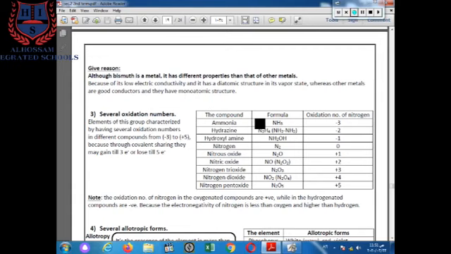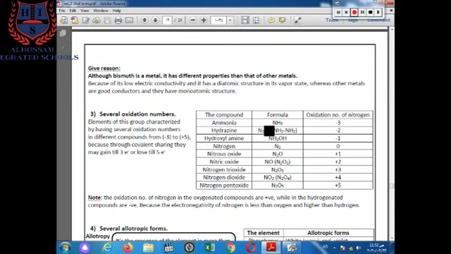Let's take how we can calculate the oxidation number. As we know, we calculate the oxidation number from the last term. Here hydrogen has positive 1 valency, and N is combined with 3 hydrogen atoms. Each hydrogen contains positive 1, so nitrogen carries negative 3. So the oxidation number of nitrogen is negative 3 here. Hydrazine, N2H4: by calculating the oxidation number, we will find that nitrogen carries negative 2 valency.